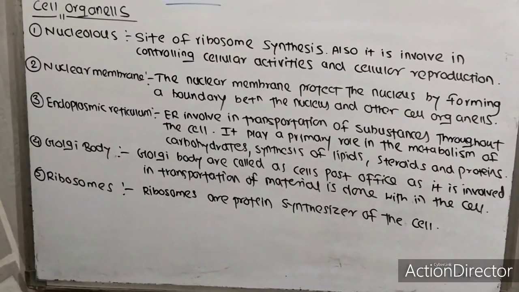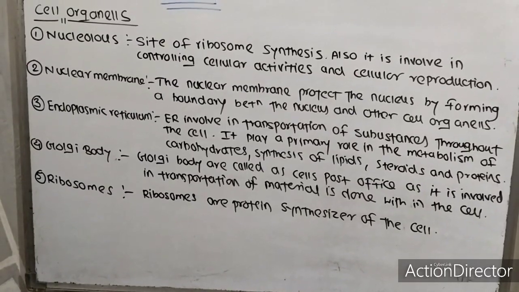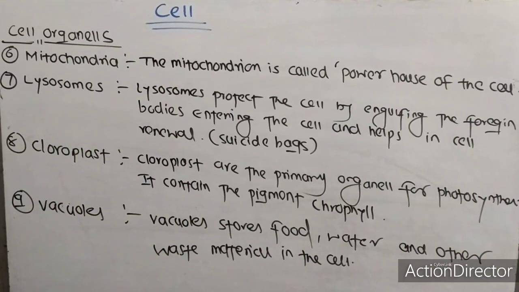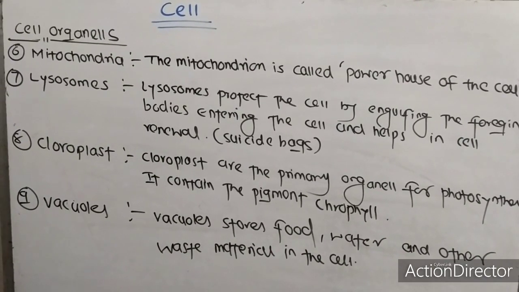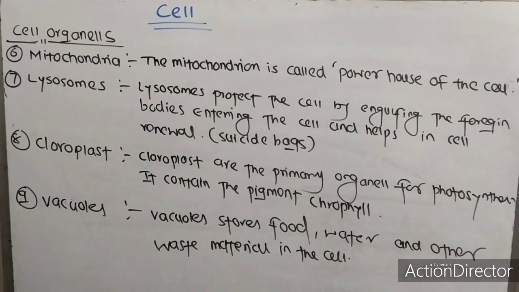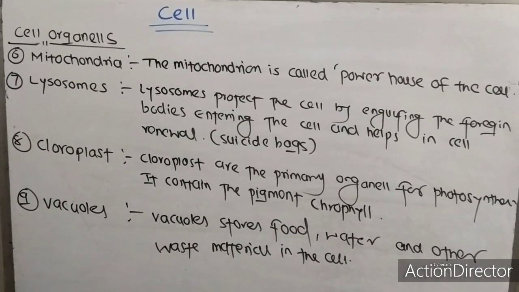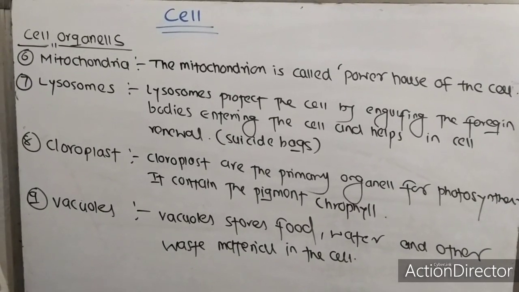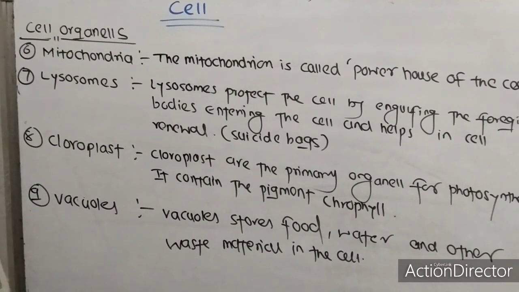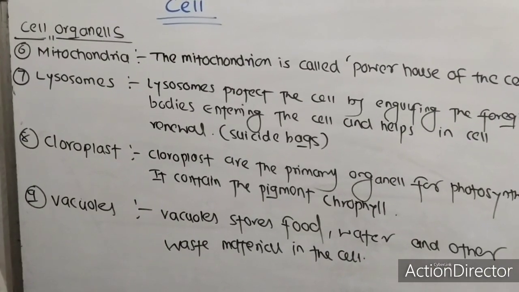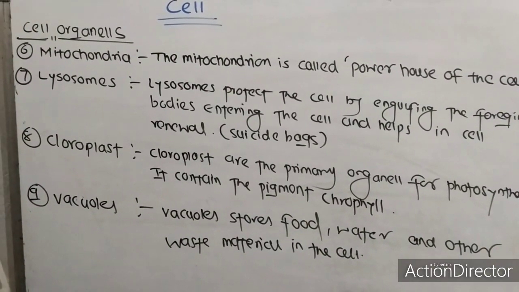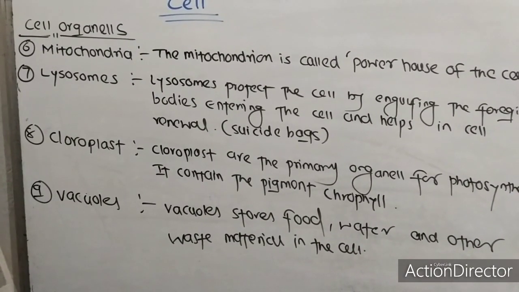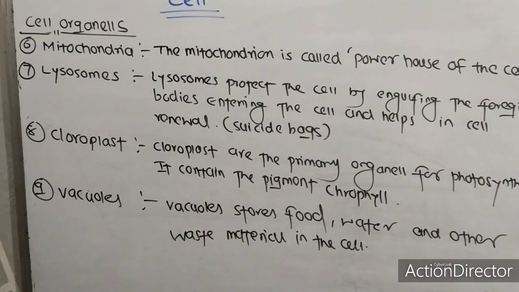The next organelle is the ribosome. Ribosomes are the protein synthesizers of the cell. The next organelle is the mitochondria. The mitochondria produce energy, that is ATP molecules, adenosine triphosphate, and hence the mitochondria is called the powerhouse of the cell. The next organelle is the lysosome. Lysosomes protect the cell by engulfing foreign bodies entering the cell and help in cell renewal, and hence it is called the suicide bag.